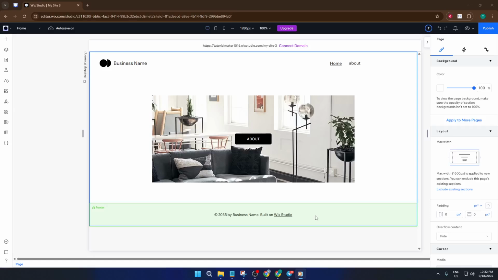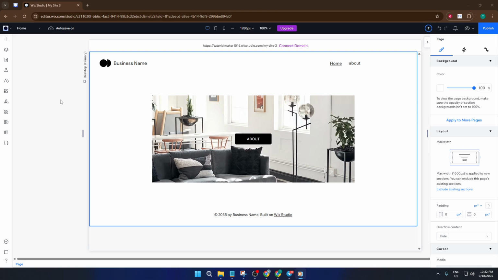If you're working on a Wix site and you want to hide a page, maybe it's not quite ready yet, or you just don't want it to show up in your menu, you might have noticed that things have changed in the latest version of Wix Studio. Today I'm going to walk you step by step through the updated process for hiding a page in Wix, since that old hide button has disappeared. By the end of this tutorial, you'll know exactly how to keep pages out of your navigation menu and out of search engines, making sure only the pages you want seen are actually visible to visitors.